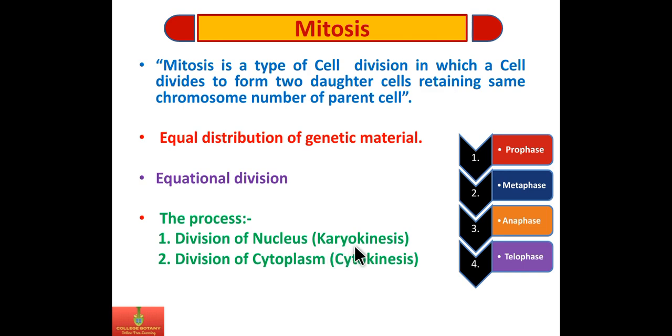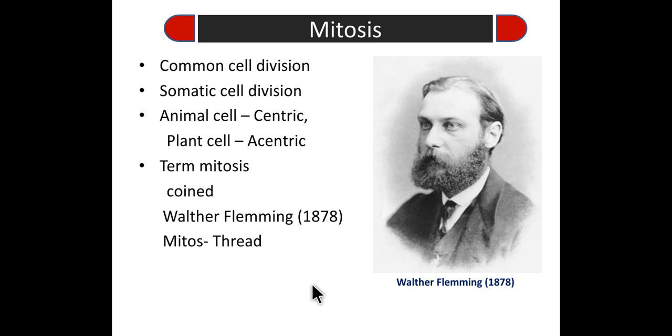Karyokinesis, that is the division of nucleus, shows four phases: prophase, metaphase, anaphase, and telophase. This is a very common cell division in all living organisms. It is carried out in the somatic cell. Mitosis is carried out in a somatic cell. Meiosis is carried out in the reproductive cell. So mitosis is a somatic cell division.